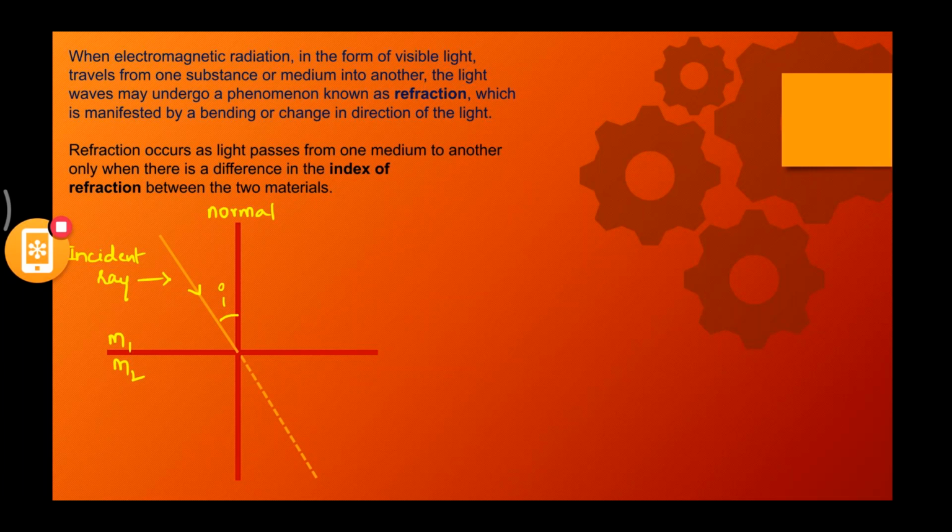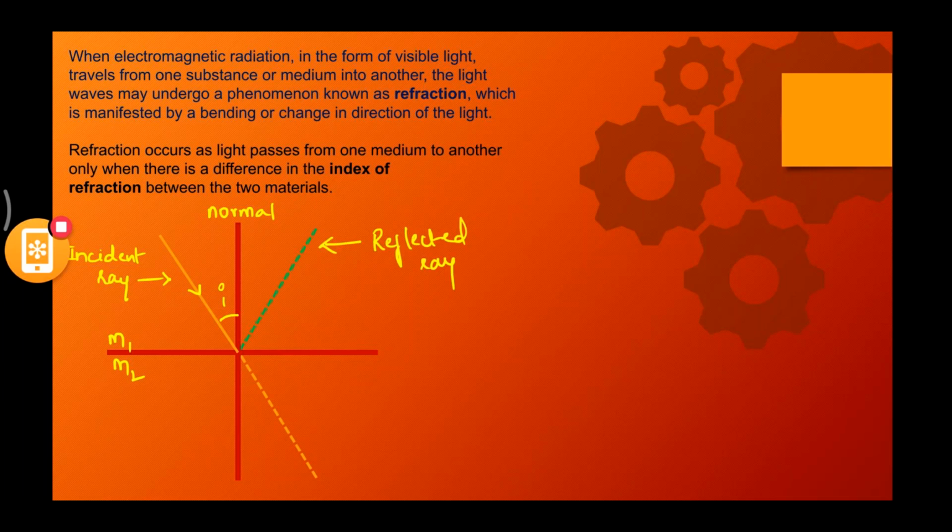But what is happening here? Instead of traveling straight, if it is coming back into the same medium, now this is nothing but what? Reflection, right? We have just seen reflection. Now this ray is nothing but the reflected ray. Instead of passing directly into the other medium, if it is coming back, then that is nothing but reflection, and the ray is called the reflected ray.